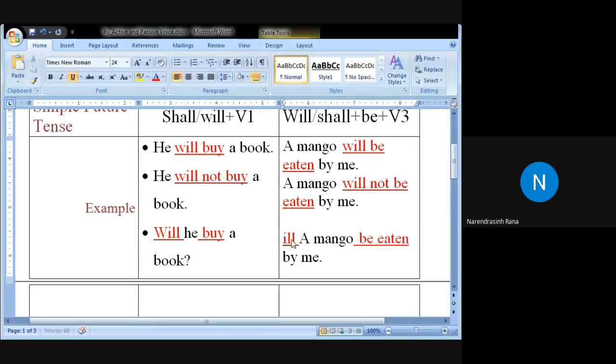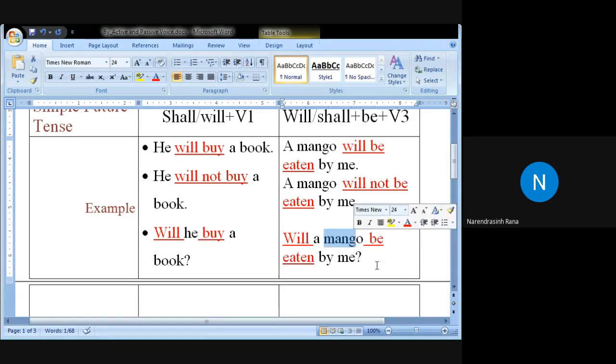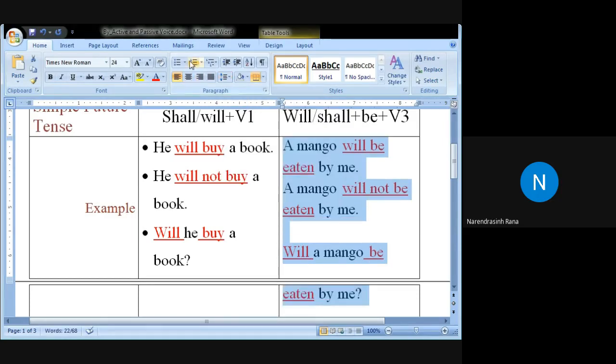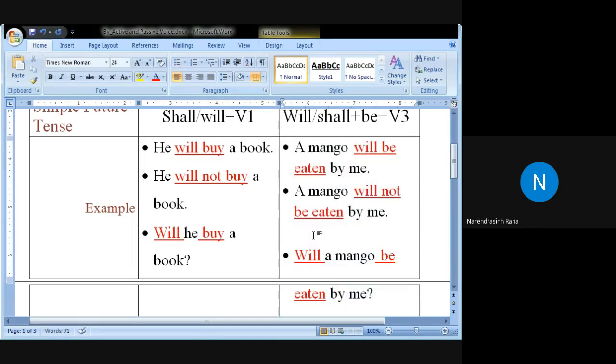The first letter becomes capital and A becomes small: Will a mango be eaten by me? Then a question mark. Only will is at the beginning. Other verbs, be and eaten, remain after the subject, that is, mango in this sentence. So this is the pattern of passive, and this is how passive sentences are converted.